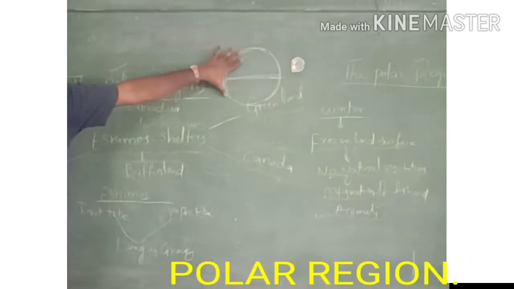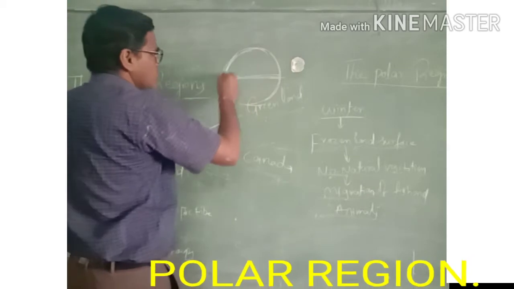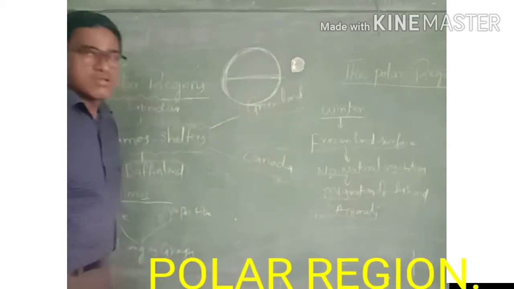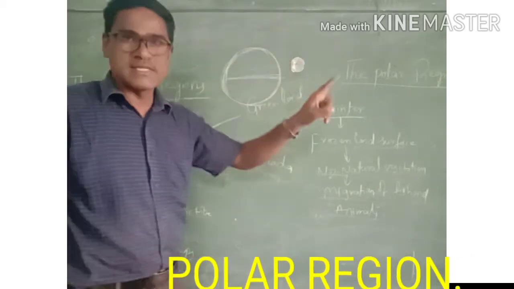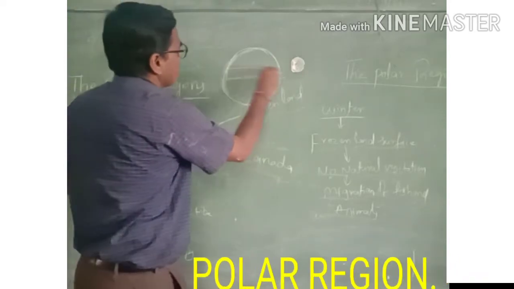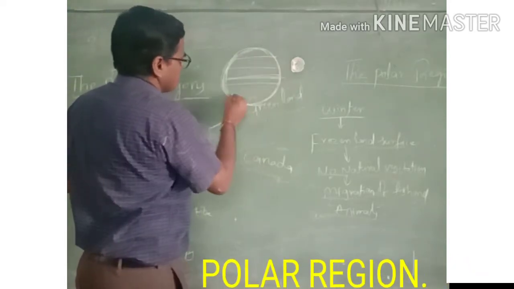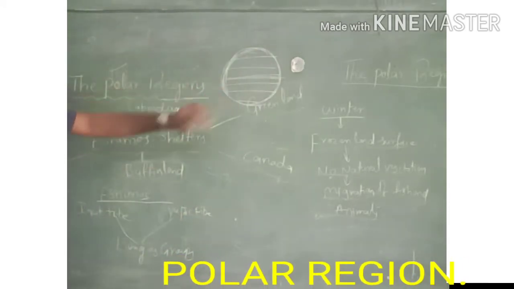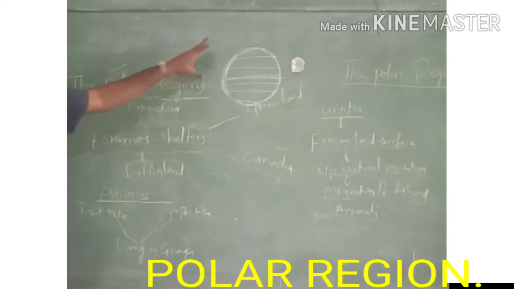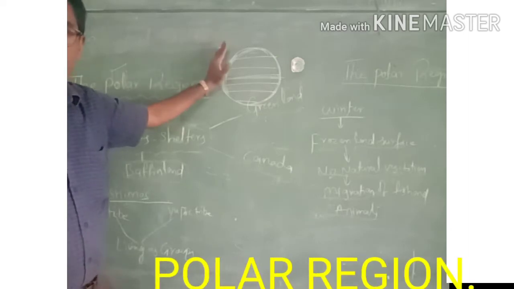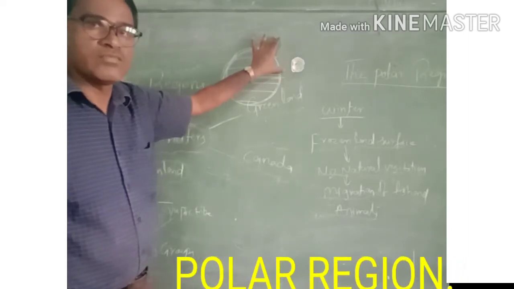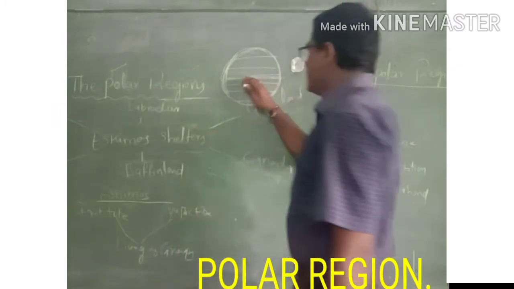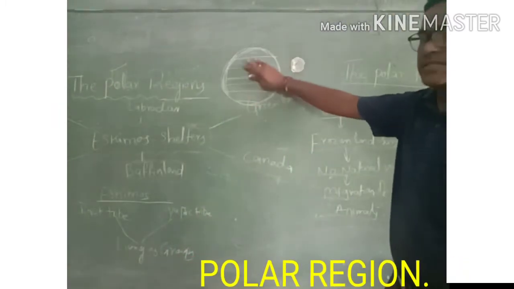This Earth is always rotating and revolving around the sun. So on this Earth, we divided the Earth into many regions.